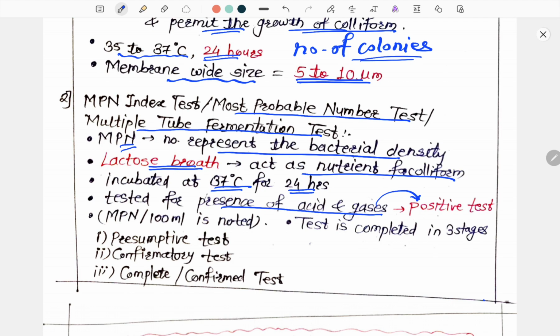Remember that presence of acid and gases represents the positive test, and if there is presence of red stain, it represents gram negative.